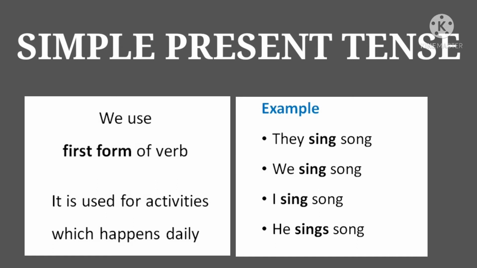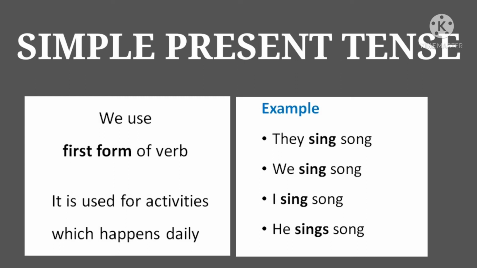Now see, we use the first form of the verb. It is used for activities which happen daily. Try to understand where the simple present tense is used. Pay attention. To express an event taking place at the present moment, right now, like I live in Ujjain. Ram reads in 10th class. Here comes the postman. All these actions are taking place at this time.